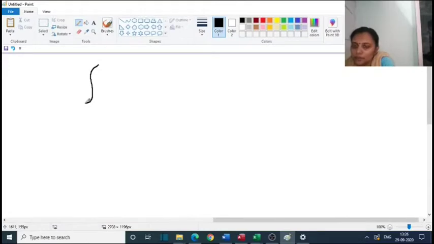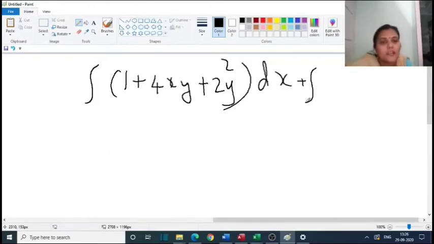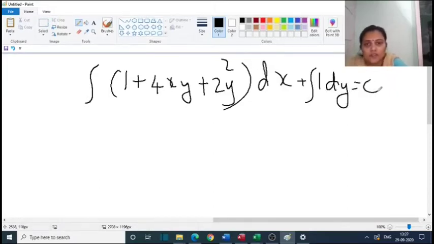That is, integral of M, (1 plus 4xy plus 2y square) with respect to x, and integral of the terms of N that do not involve x, which is 1, dy, is equal to c.